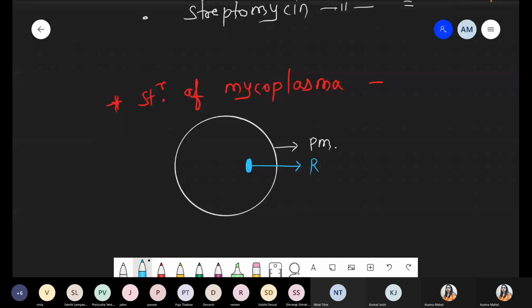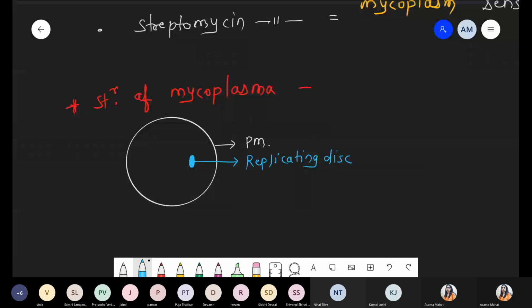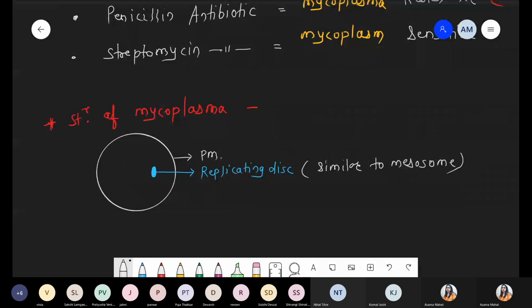So name क्या है इसका? These are also called the replicating disc. And the function of the replicating disc is that it helps during the replication process. Means it is similar to mesosome. Mesosome attach होगा, plasma membrane ingrowth होगा, but such type of mesosome is totally absent in mycoplasma. Please remember, it is similar to mesosome, but the typical structure of the mesosome is totally absent.